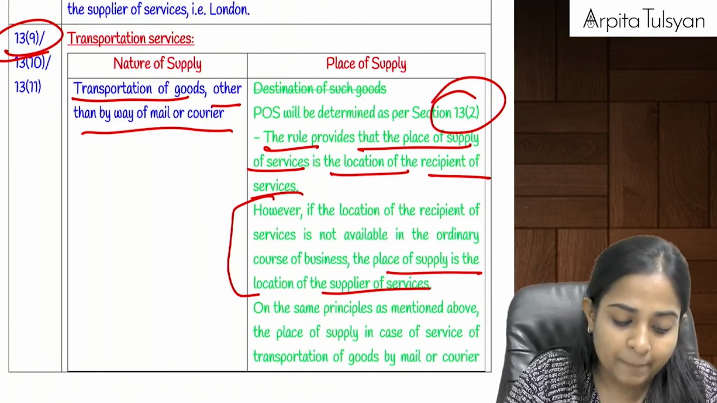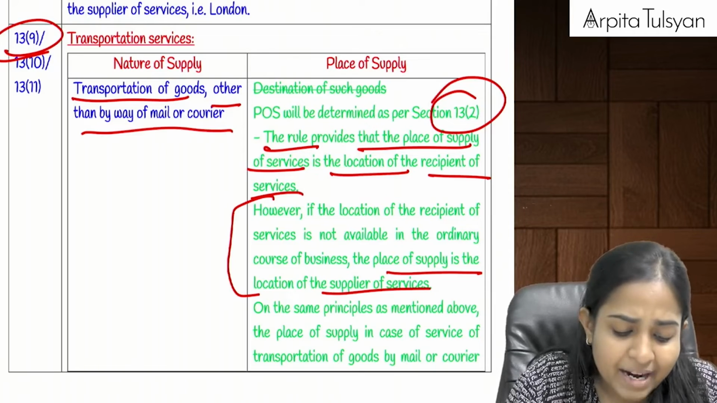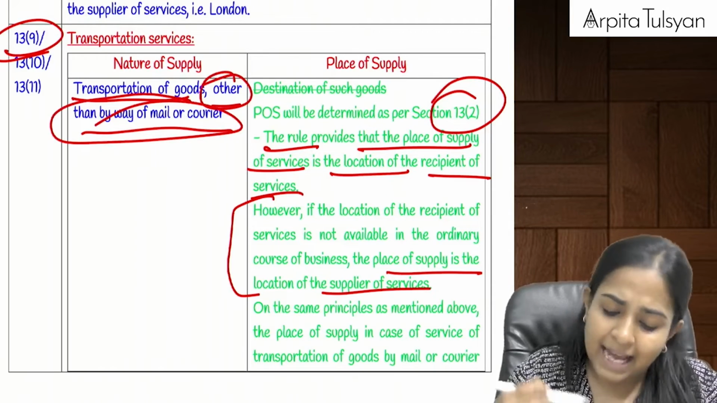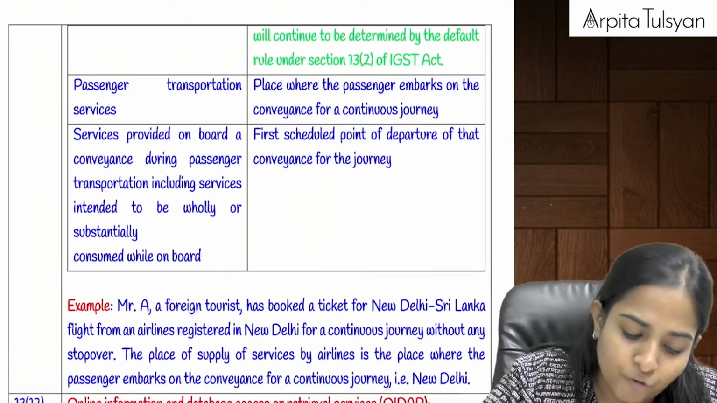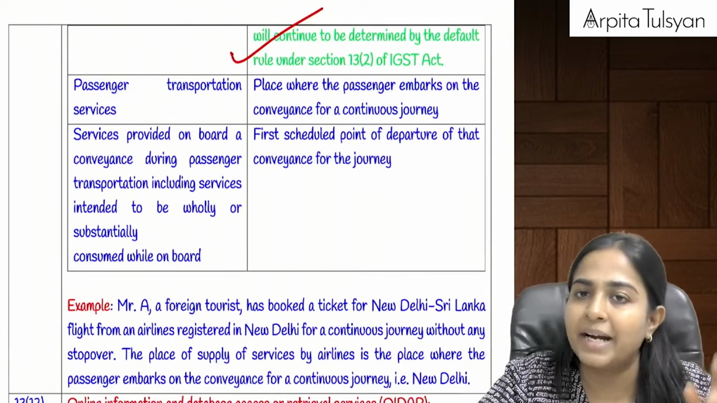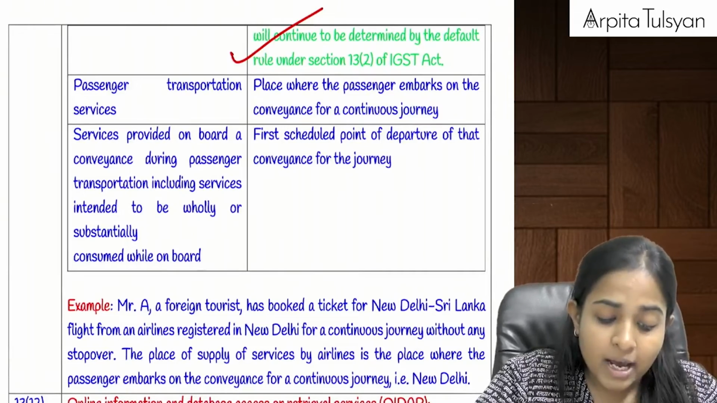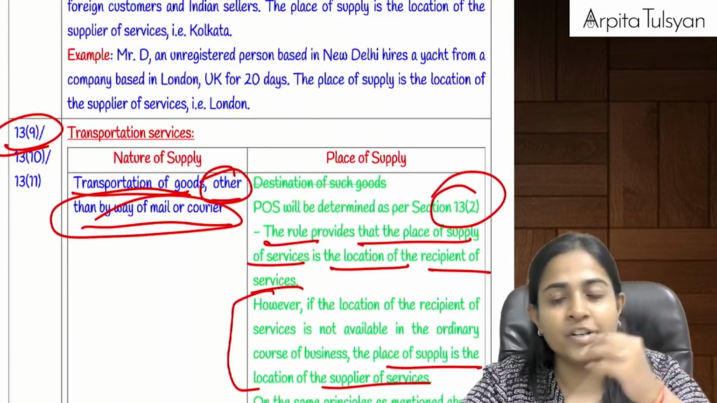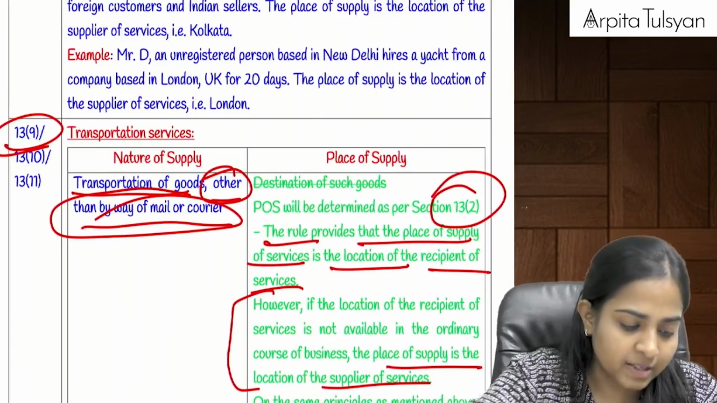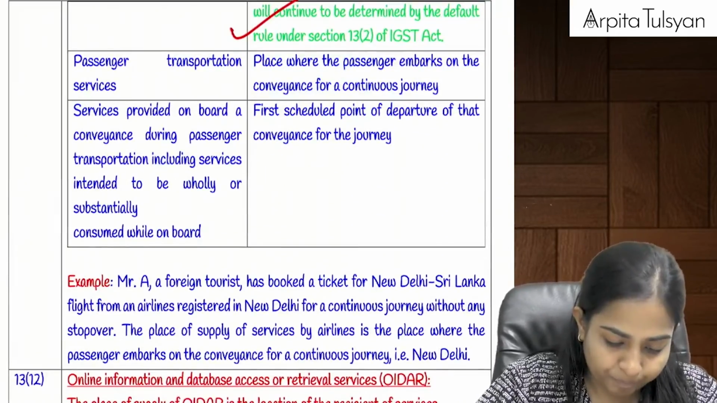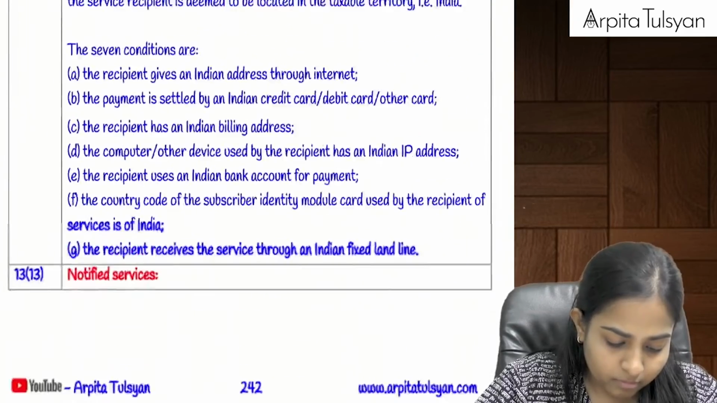And similarly, this was by way of other than mail or courier, and the same provision is applicable when the transportation of goods is done by mail or courier. That will still continue to be determined as per section number 13.2. Corresponding provisions we had taken in section number 12 also, right? Similar provision is applicable here also. That's it.